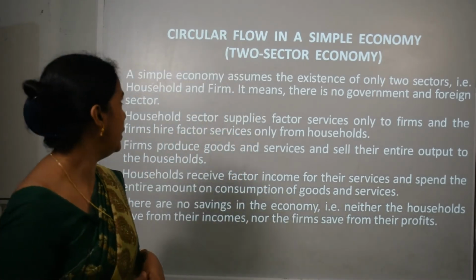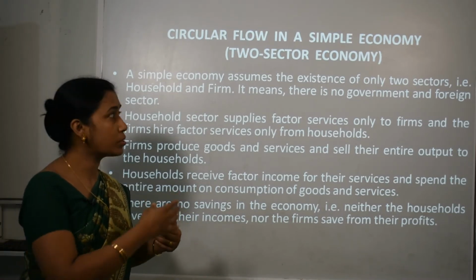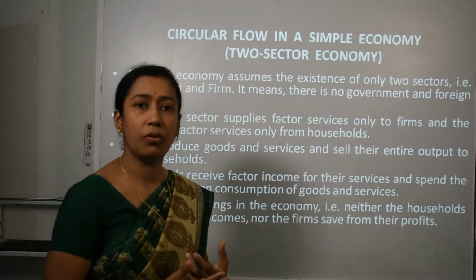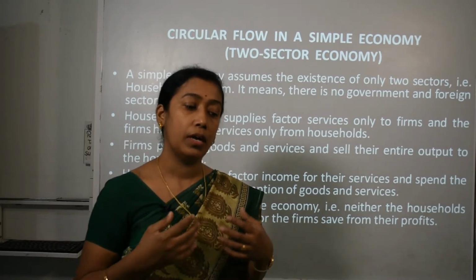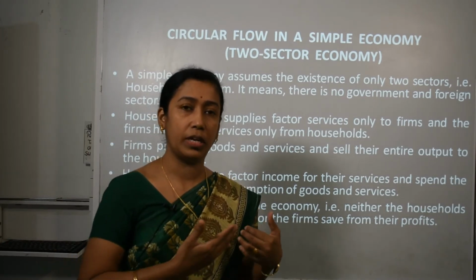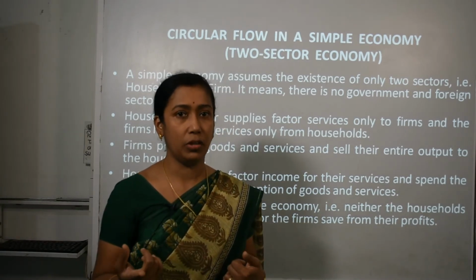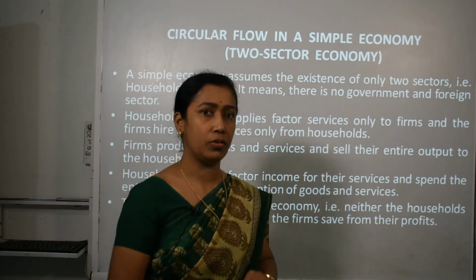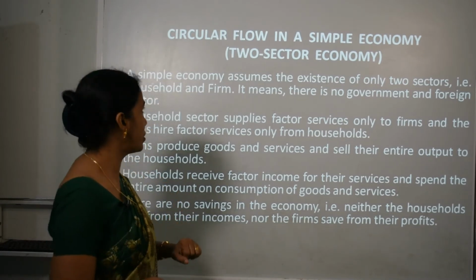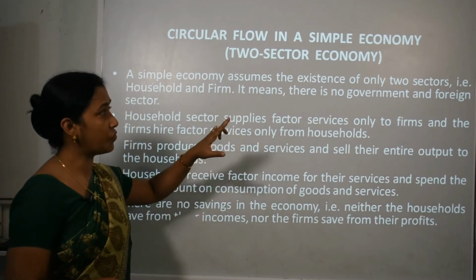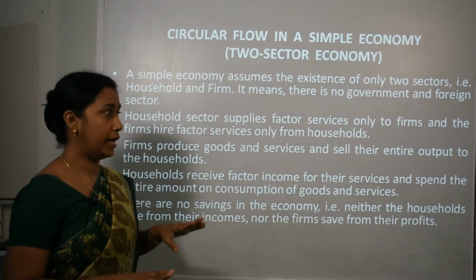Now moving to the next topic, that is circular flow of income in simple economy. Whatever we have been focusing on for 2 videos is the simple economy. When we say simple economy, it consists of a 2 sector economy. In other videos, I will teach you other sector economies also. Besides this 2 sector economy, there is a 3 sector economy and a 4 sector economy. But right now we will concentrate on only the 2 sector economy, which constitutes household and firms. A simple economy assumes the existence of only 2 sectors, that is household and firm. It means there is no government and foreign sector.